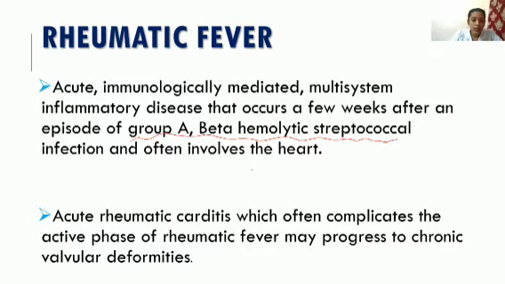Next, acute rheumatic carditis, which often complicates the acute phase of rheumatic fever, may progress to chronic valvular deformities. So this rheumatic fever can cause carditis and it can even progress to chronic valvular deformities. Okay, so this is such a serious condition.